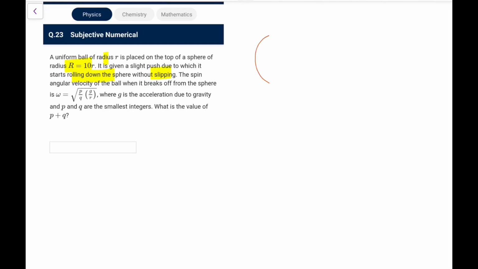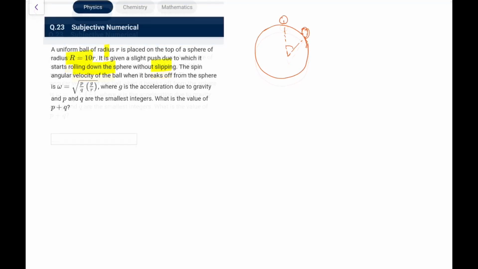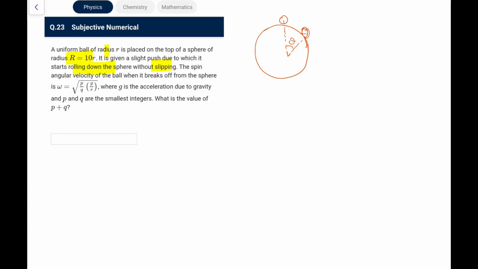Okay, so let us draw it like this. Let's say it breaks off somewhere here at this angle theta. So first of all, the loss in potential energy, I should take the reference of the CM. So the height drop will become r plus r into 1 minus cos theta. That should be equal to the gain in energy, that is half I_P omega square. About the point of contact, directly I am writing 2 by 5 mr square plus mr square because I need omega. 7 by 5 mr square omega square. This is my first equation.